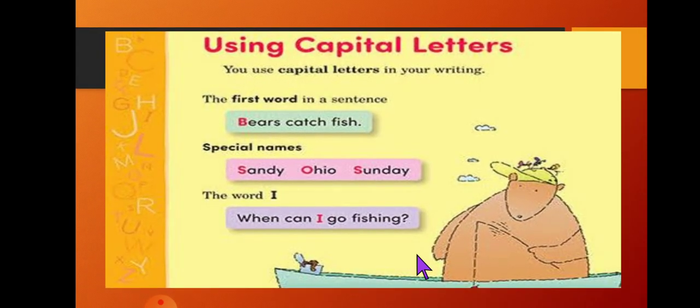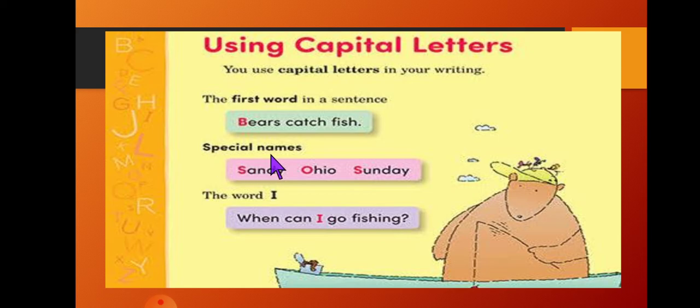Let's see. First, using capital letters. Where do we use capital letters? You use capital letters in your writing when you write answers, poems, paragraphs. The first word of any sentence will always be capital. You can see, Bears catch fish. This is our first sentence. B is the first letter of this sentence, that's why B will be capital.